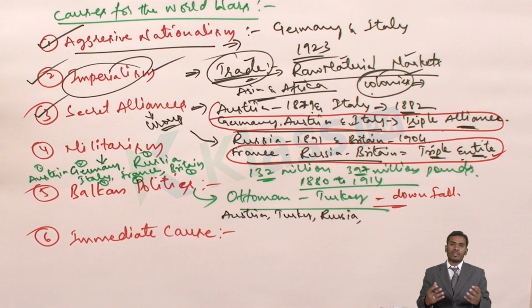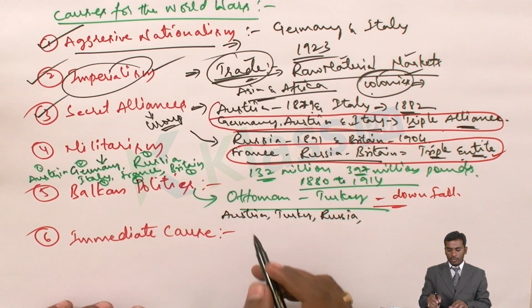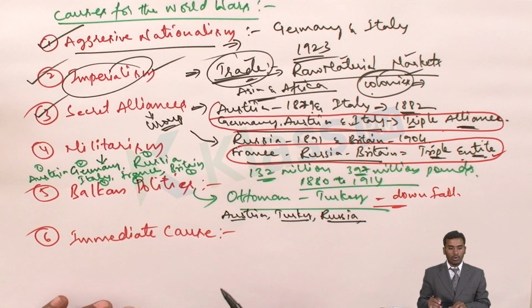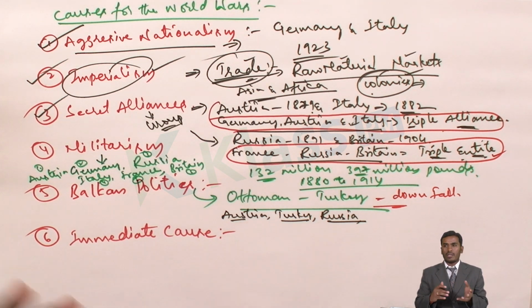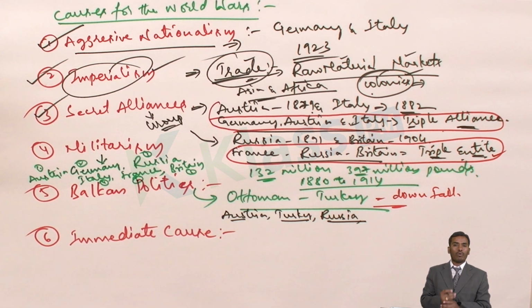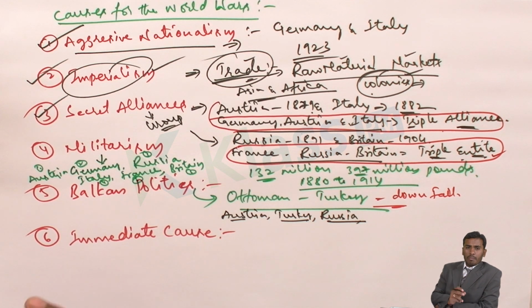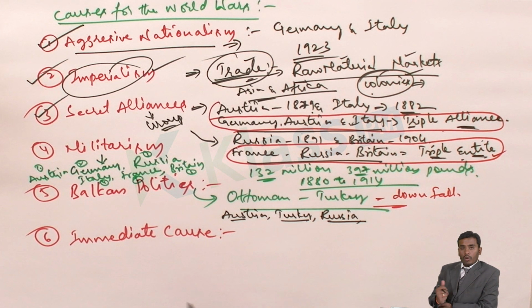That means one country started trying to occupy or dominate another nation. At that particular time, Austria, Turkey and Russia used to control the Black Sea and Mediterranean Sea regions. At the same time, Austria was trying to suppress the Serbian rebels. Serbs are a category of people, just as we are Indians. They used to live in Bosnia, on one of the islands of the Balkan states. So they were rebelling against the Austrian rule.